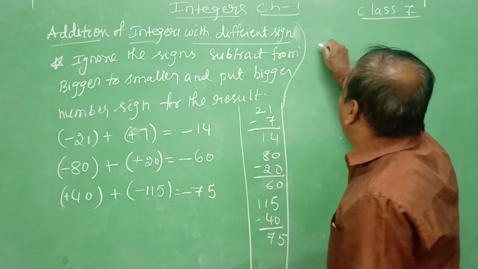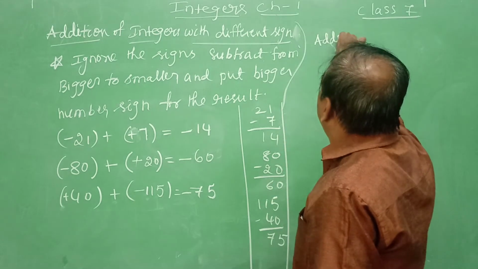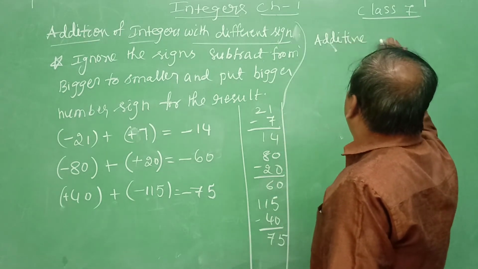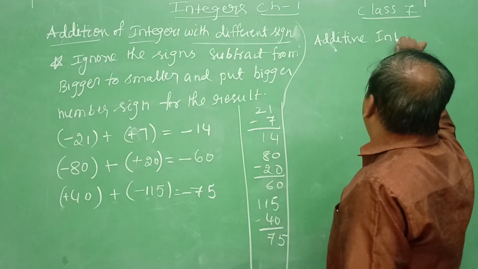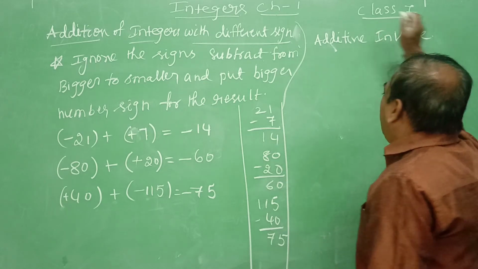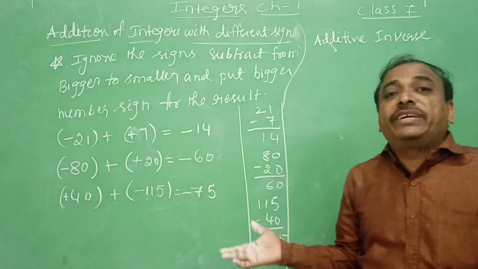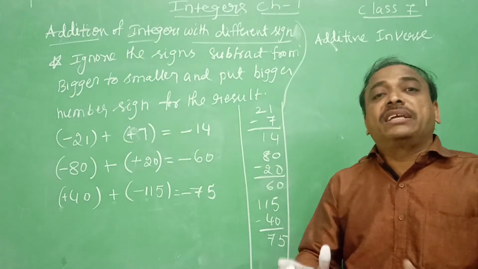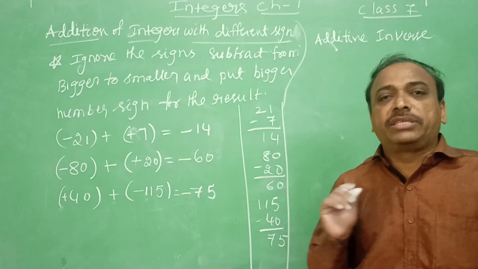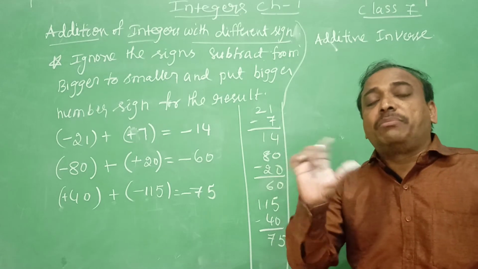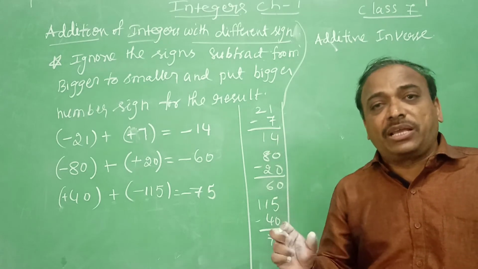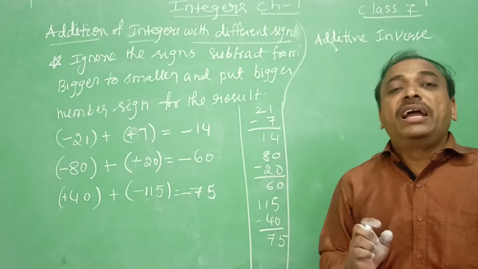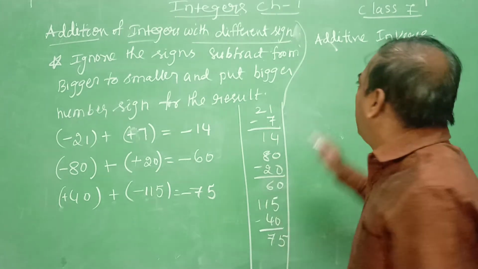Now, additive inverse. Additive inverse means when we add an integer with another integer, the result must be equal to 0. When the sum of two integers becomes 0, each one is called the additive inverse of the other.